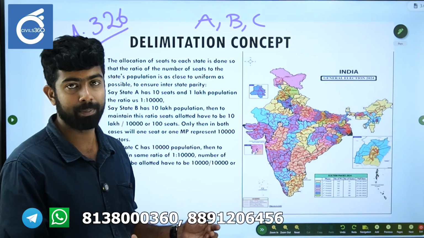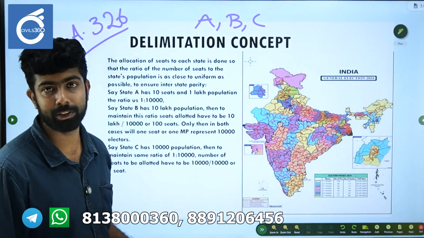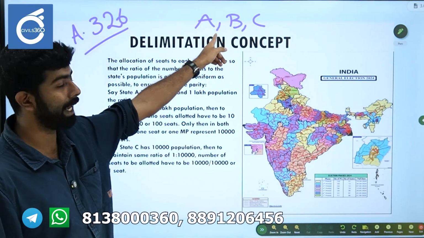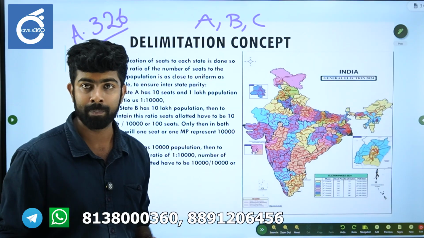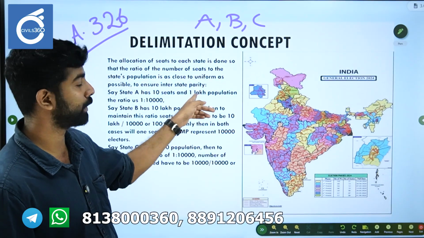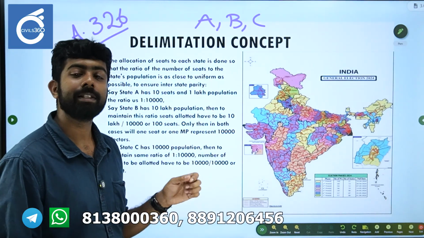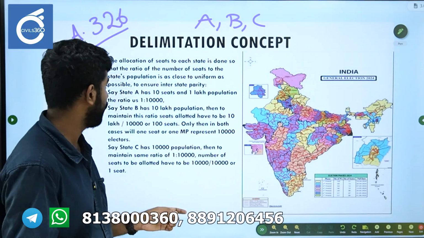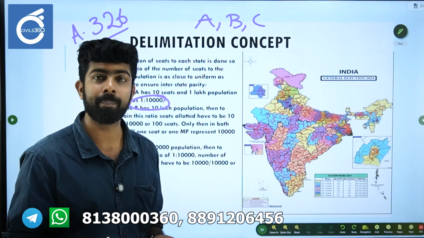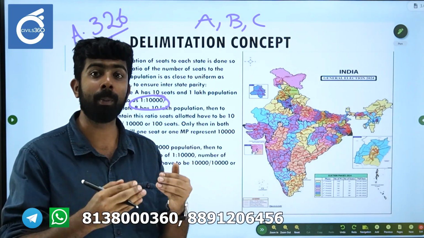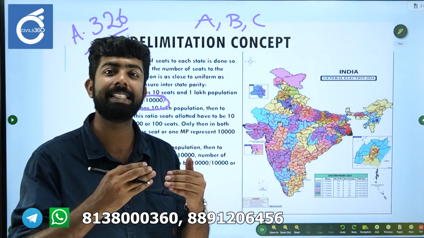So this is what is ensured here. Let's say state A has been allotted 10 seats and has a population of 1 lakh. What will the ratio be? It will come to 1:10,000, which simply means the number of population that one seat represents.